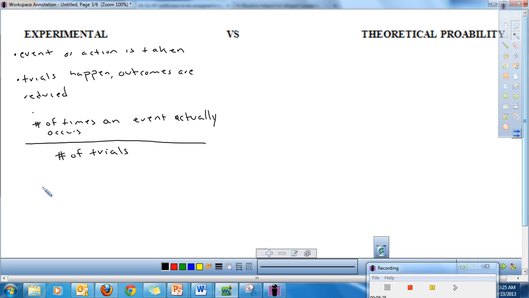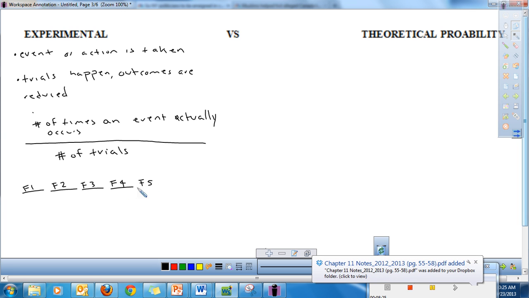So I'm going to give you an example. Let's say that I want to flip a coin 5 times. So here's my first flip, here's flip number 2, here's flip number 3, here's flip number 4, and here's flip number 5. If you need to, pause the video for a second and write everything down so that you can make sure you are actively listening to this explanation.